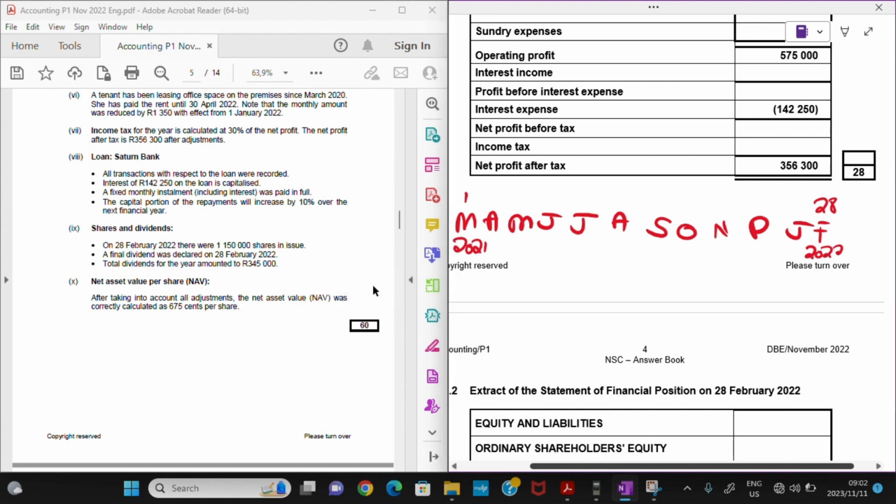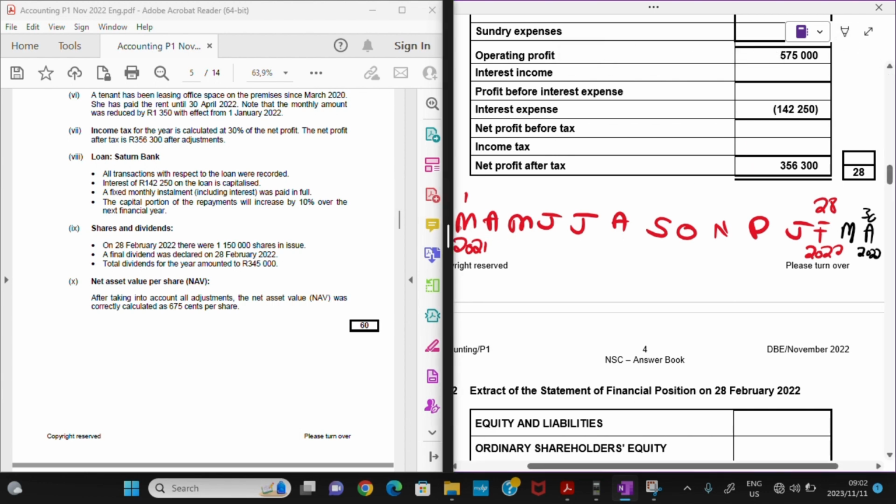For the whole financial year, this tenant has paid us, but she also paid for March 2022 and April 2022, until the 30th of April 2022. So far, the tenant has paid for 14 months.